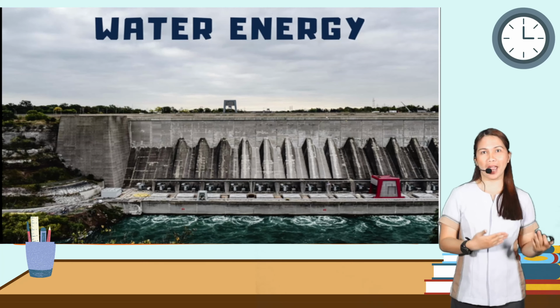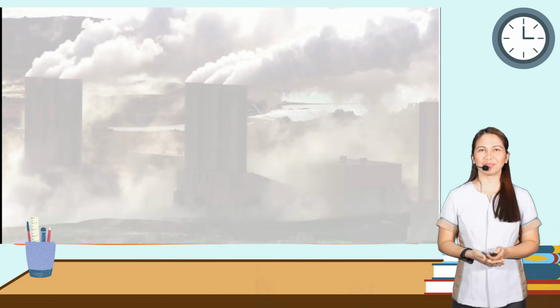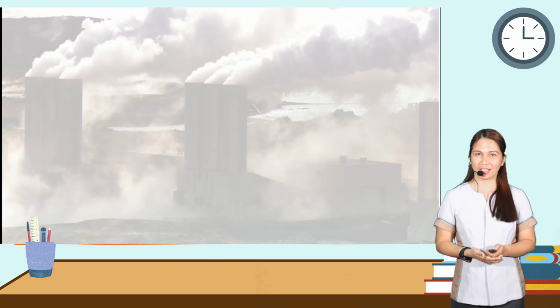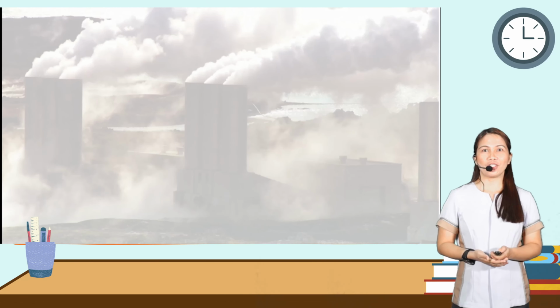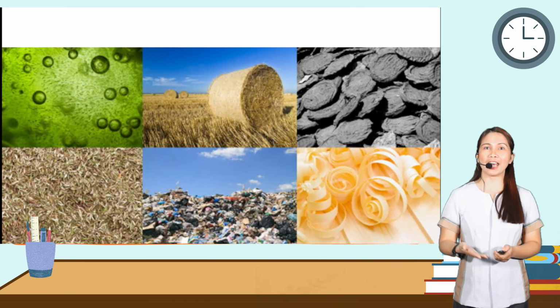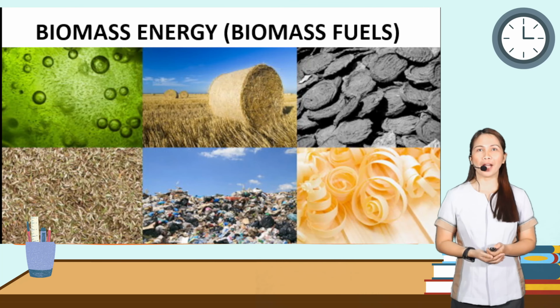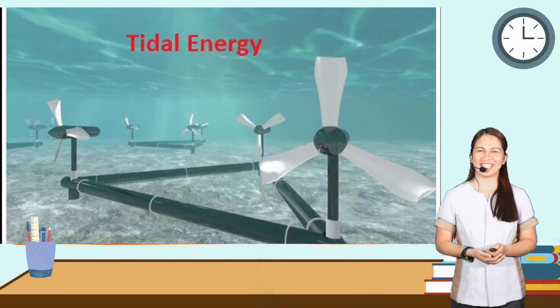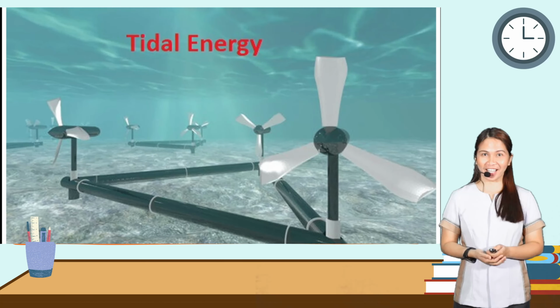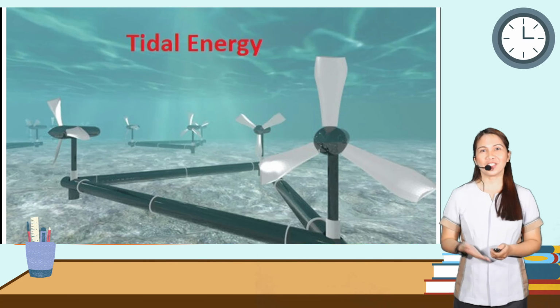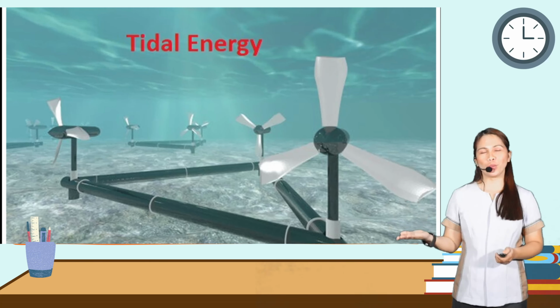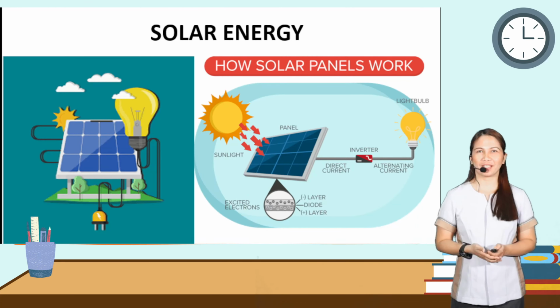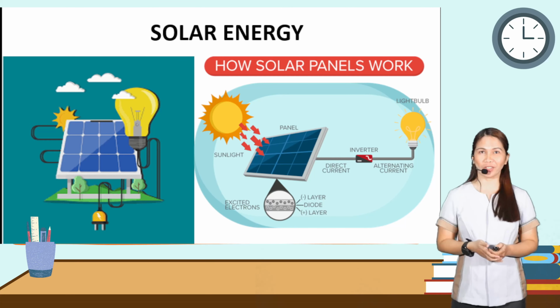We have our dam, San Roque Dam. Also, the geothermal energy, and we have these biomass energy or biofuels. Also, tidal energy. So those are examples of renewable energy. Also, we have the solar energy.